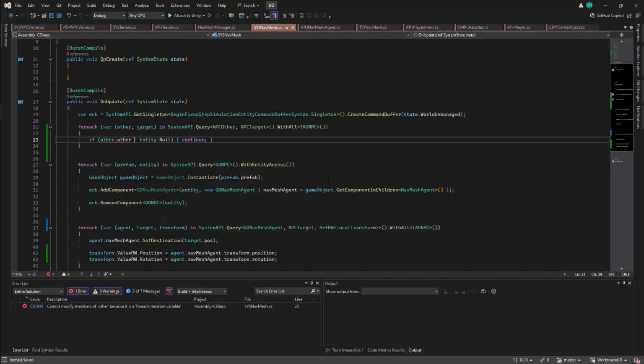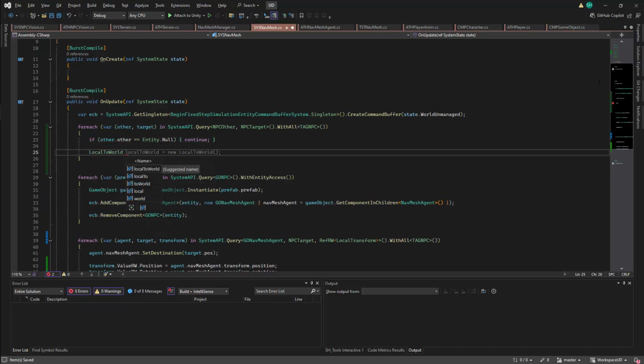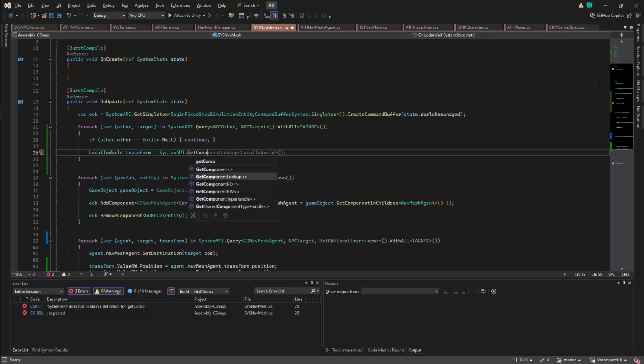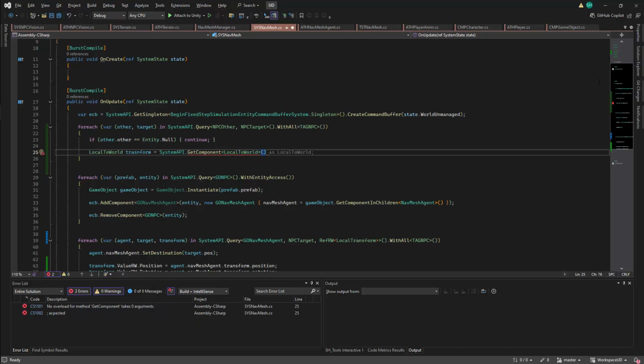I then want to get my value from the entity using a world position. So I'll create a local to world matrix and I'll call this transform. This will be set with system API.getComponent. Here I'll look for a local to world component. This transform will be on our other entity, and we'll get this with other.other.